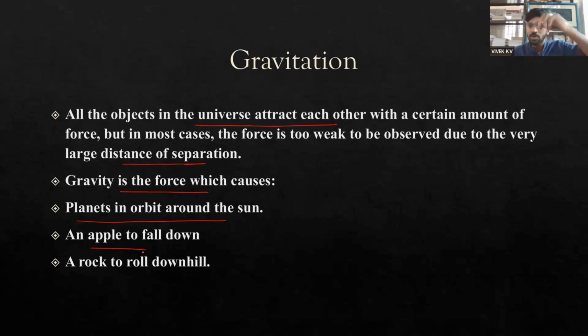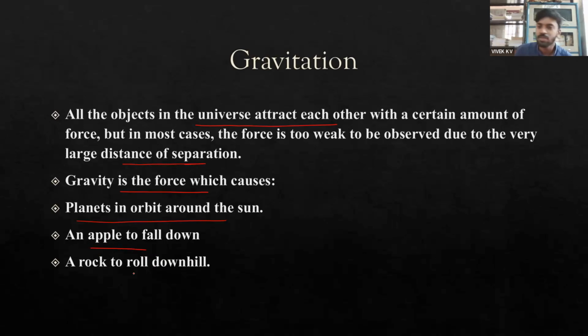If I throw this particular pen upwards, after some time it will reach a certain maximum height, depending on how fast, or how much velocity, I am imparting to this pen. At a certain height it reaches, and after that it falls down because gravity is pulling it down. Gravity is trying to pull it down and bring it back to the earth.